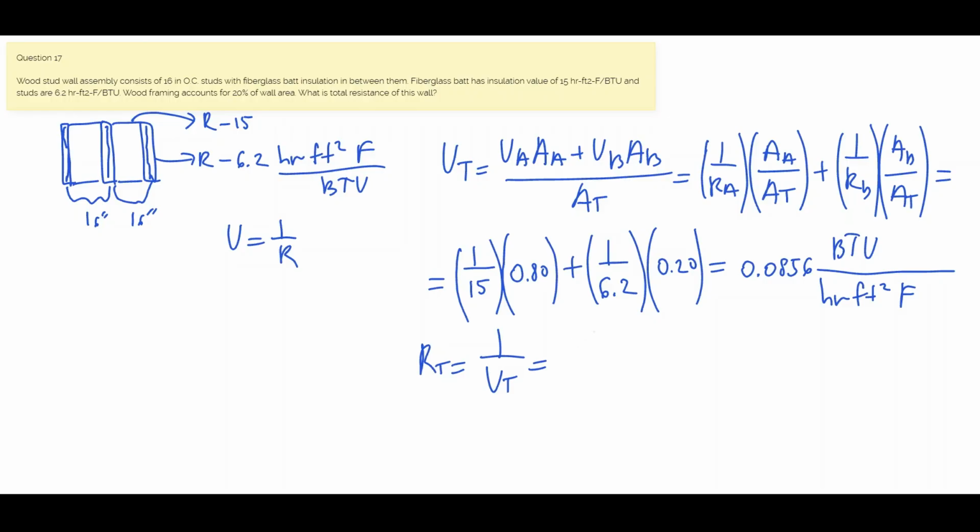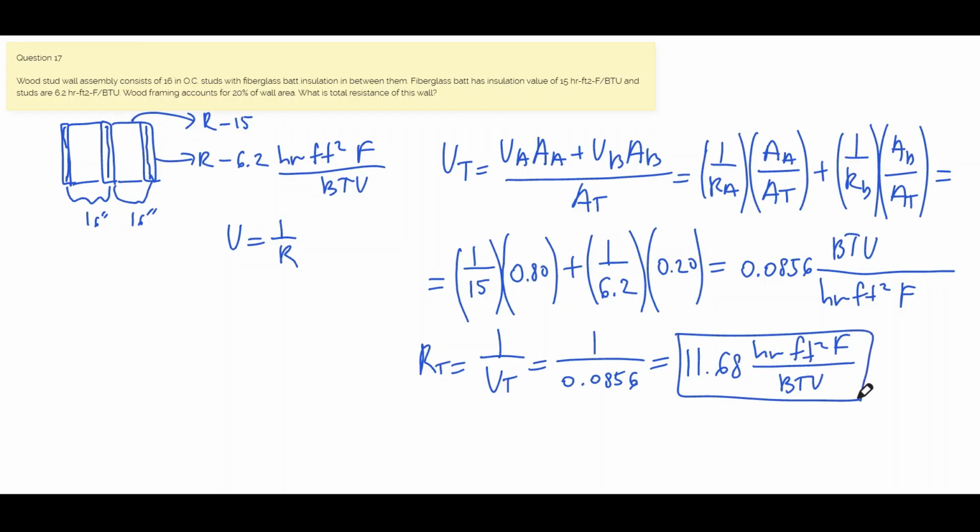So in this case, 1 over 0.0856, which will give us an R value of 11.68 hour foot squared degree Fahrenheit over BTU. And this is our answer for this problem.